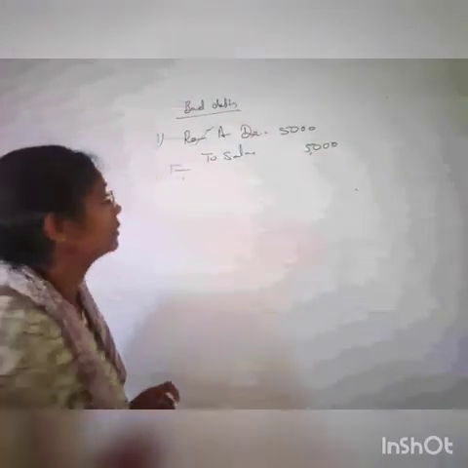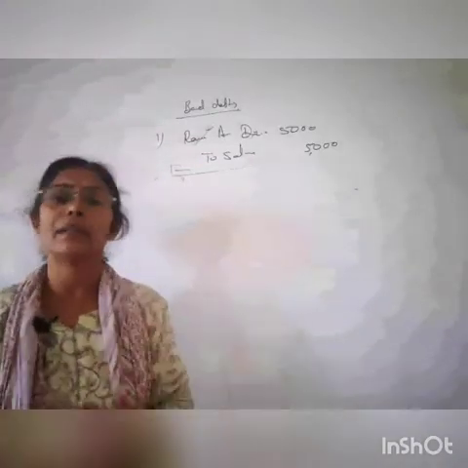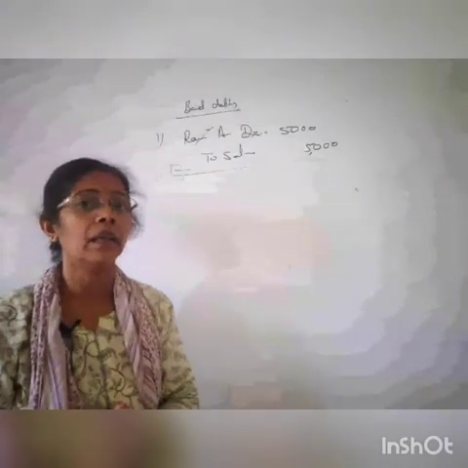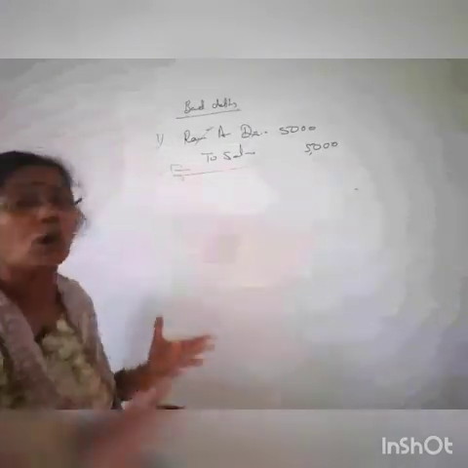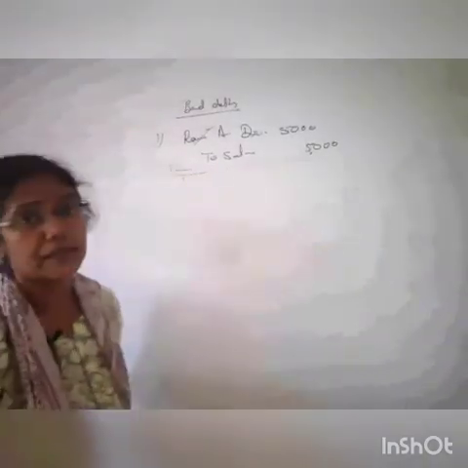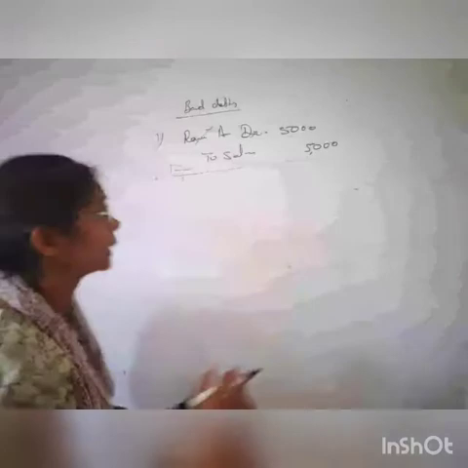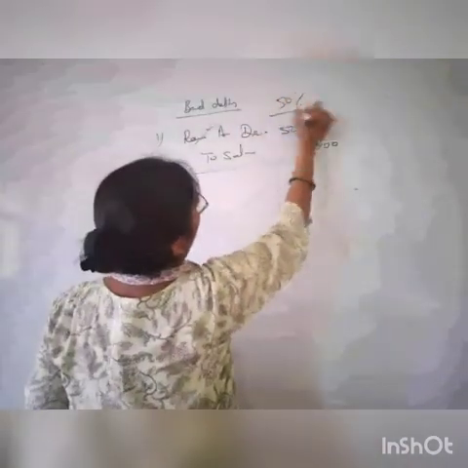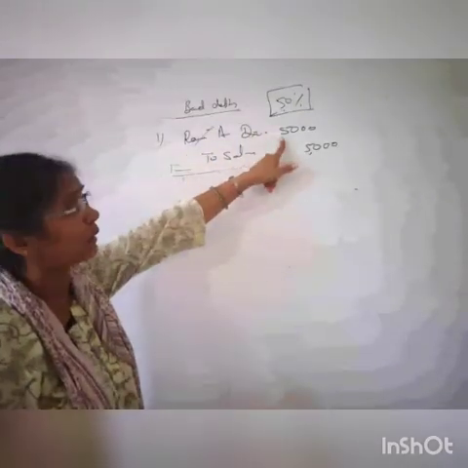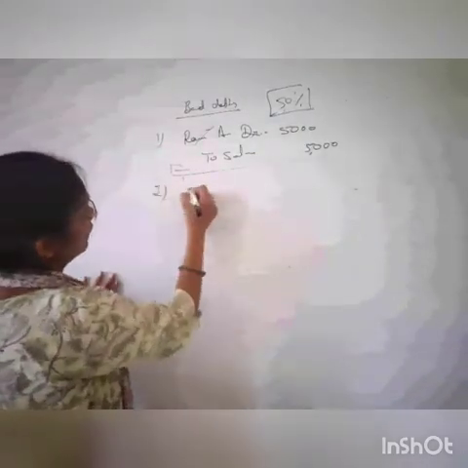Now the same transaction, I'm changing the statement. Sometimes this happens, your debtor has been declared insolvent. In that situation, the official receiver is appointed, and they do the auction, and a few amounts are realized from this estate. Say 50%, we have realized 50% of the amount from my debtor, Mr. Ram. I have sold goods of 5,000 rupees. So what is 50% of this 5,000? That's 2,500.